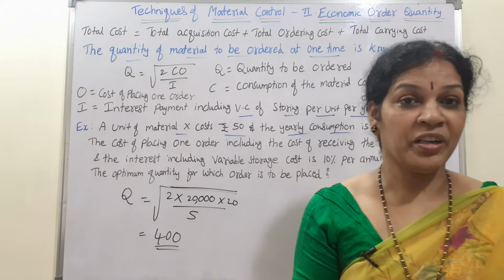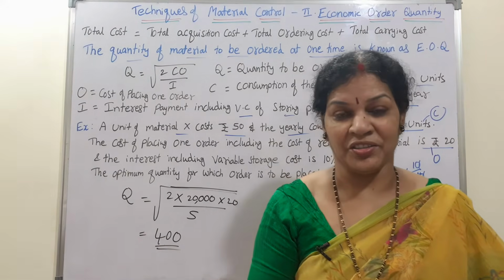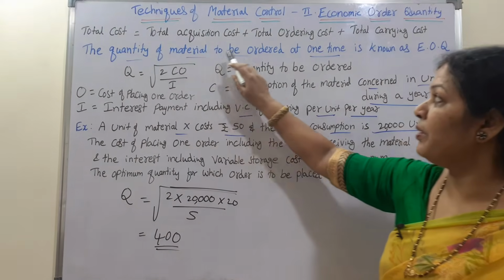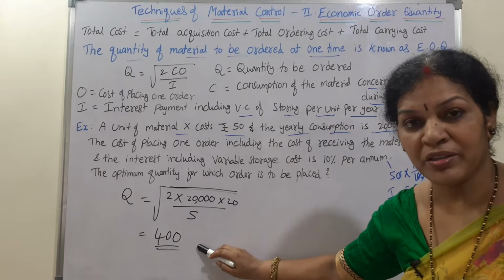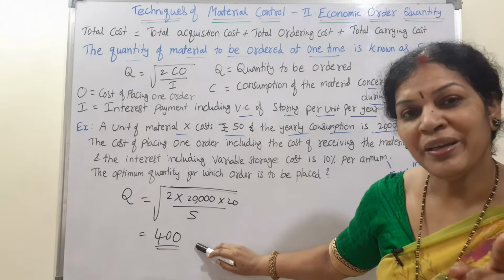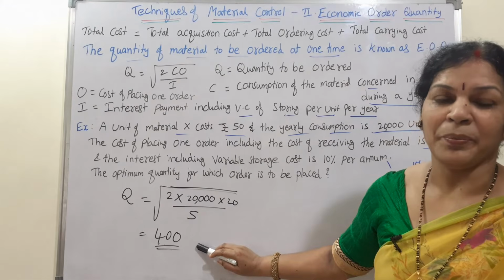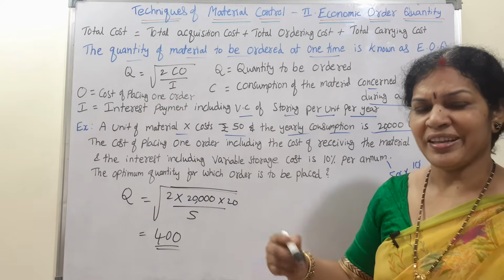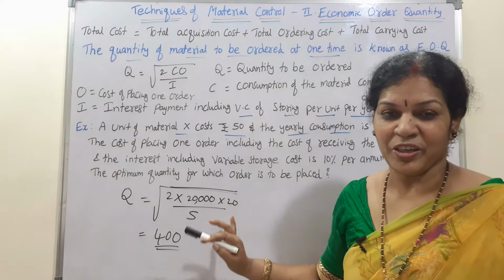If more than 400, it means excess. If less than 400, it means shortage. So economic order quantity is simple. It is the quantity of material to be ordered at one time. One time you can order this quantity. It would be reasonable and also you will get proper advantage. Next time also you can order 400 only. So this is what economic order quantity says.